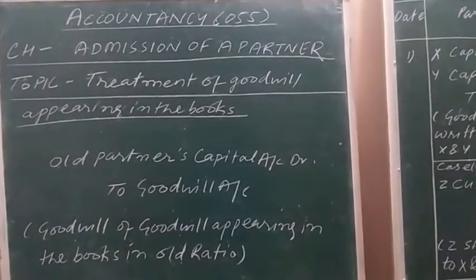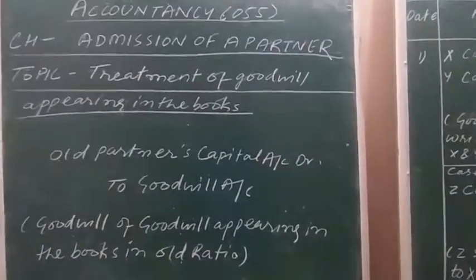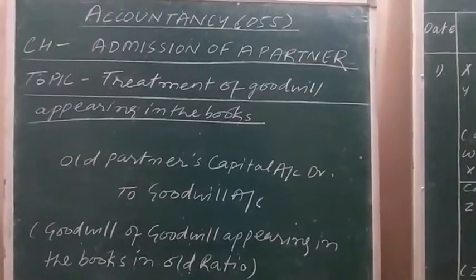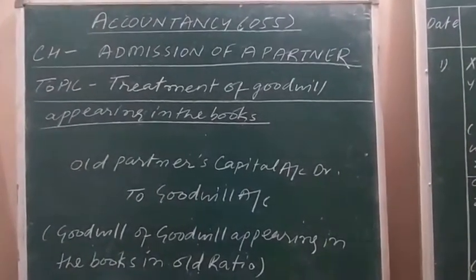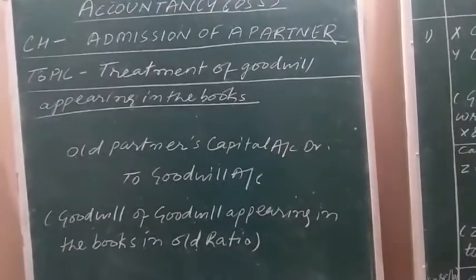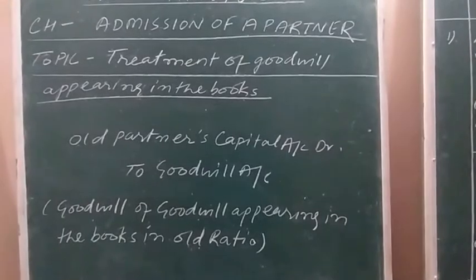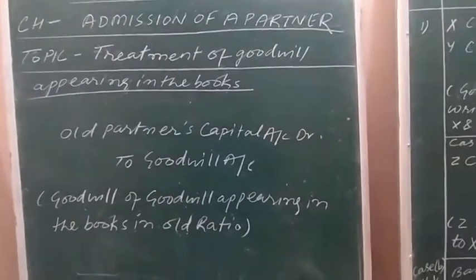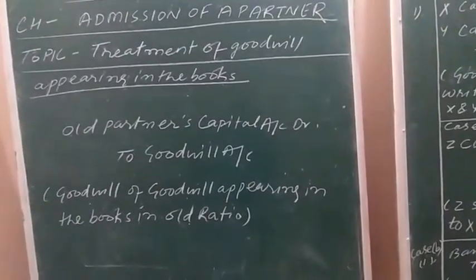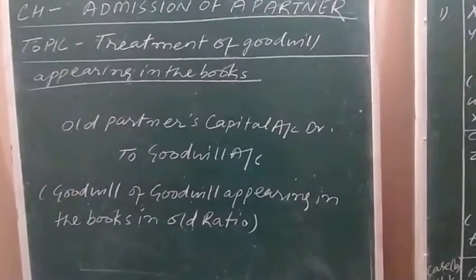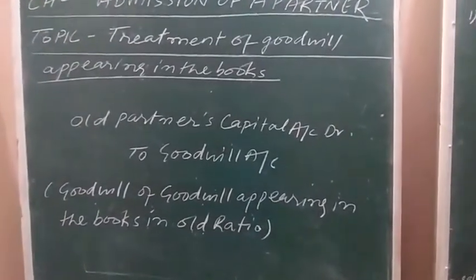If the goodwill is appearing in the books, it means old goodwill is there. The value of old goodwill is written off among old partners in the old ratio. The basic journal entry to be passed in this case is old partners' capital account debit to goodwill.